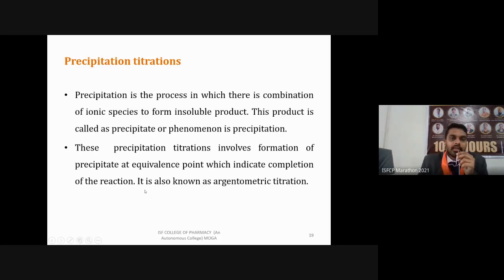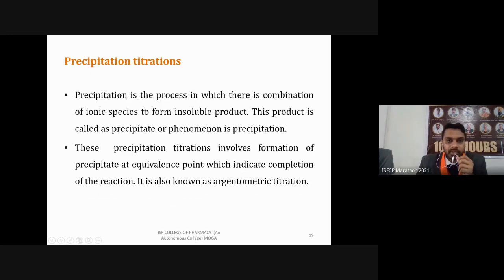Another type is precipitation titration. In precipitation titration, a kind of reaction, ionic species, or you can say two ions, react with each other and form an insoluble product. This insoluble product will settle at the base of our glassware, whichever we are using, either beaker or conical flask. It means it is an insoluble product in the solution. So this is known as precipitation titration.